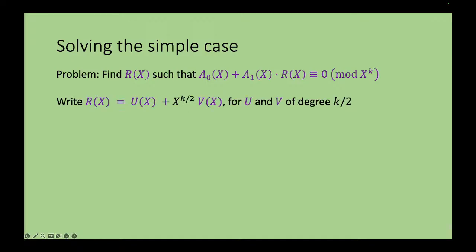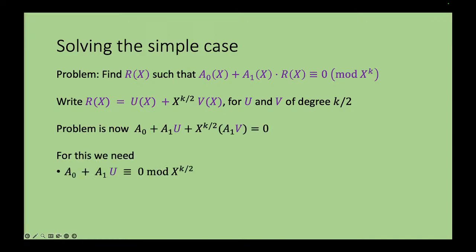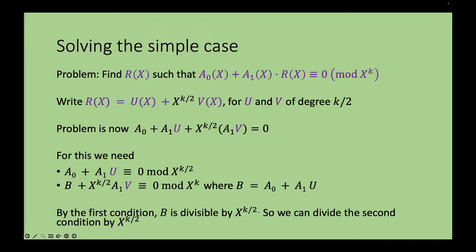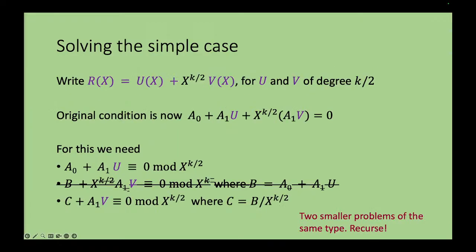The standard thing, the FFT-like trick that Josh was talking about, is that we're going to break the problem into smaller problems of the same type and use divide and conquer to solve it. By the way, I don't have to do this for this audience, I can just flash these slides. So this is standard: you break the single problem into two parts. Say we want to find a solution r for this problem. We've broken it into two parts in which the degree has gone down by half. These are two smaller problems of the same type, you recurse and you will find it.